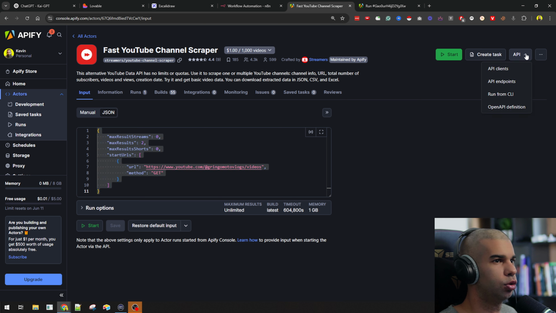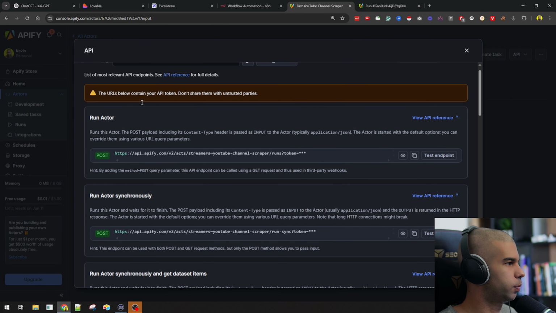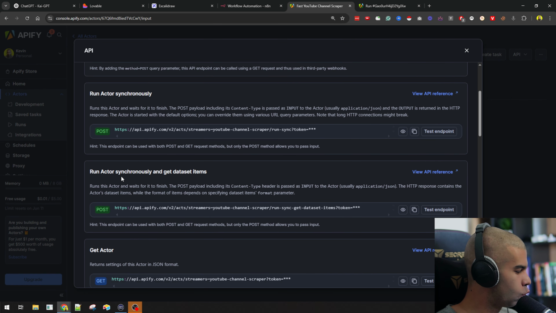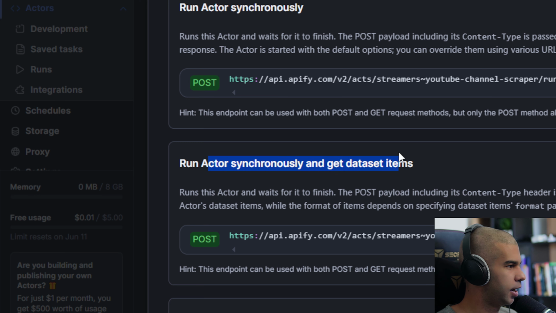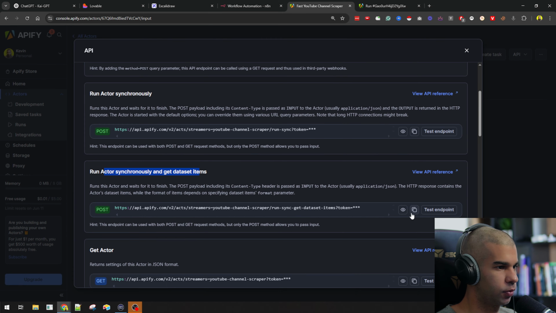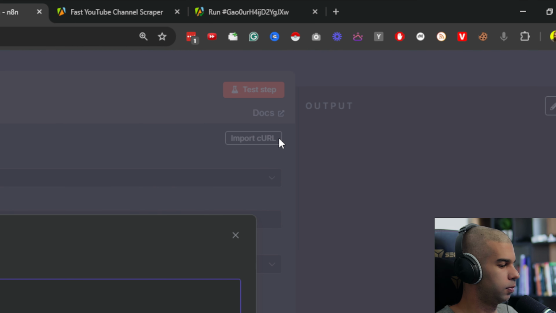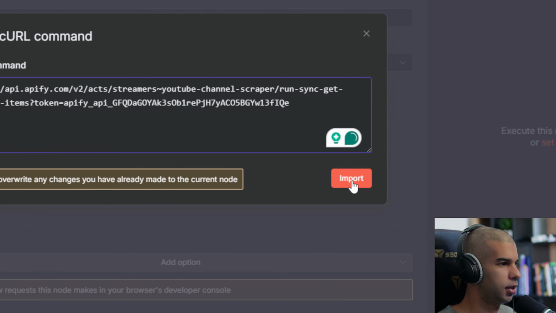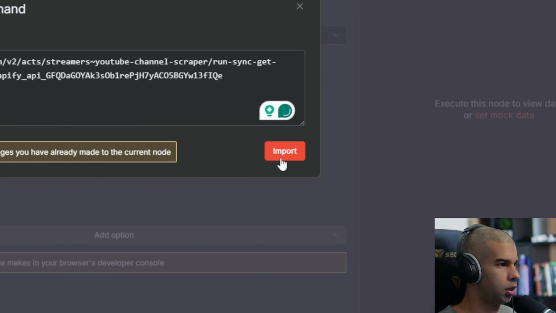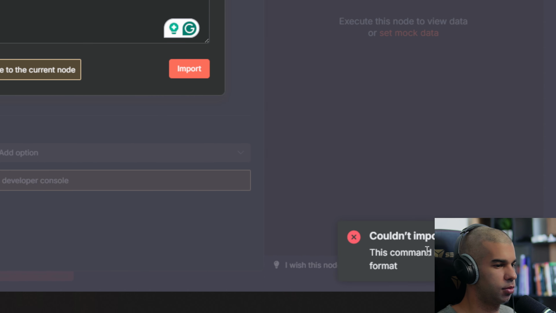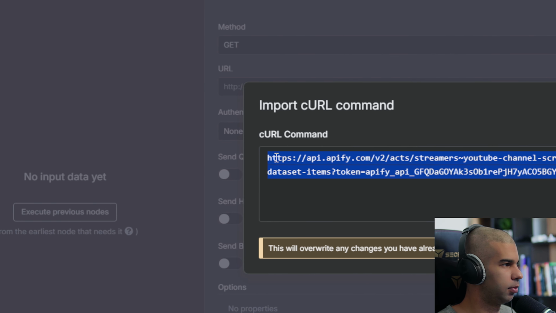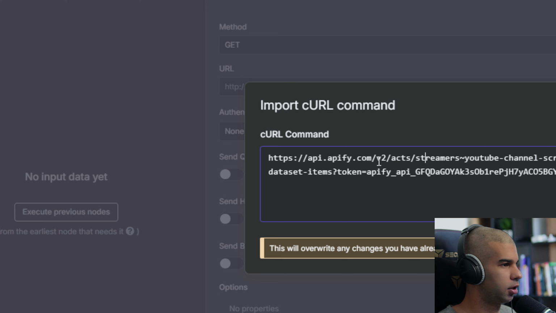And we will also go to API and API endpoints. And here, as I mentioned earlier, we need this run actor synchronously and get dataset items. So I'll just copy this, go back to N8N, hit import curl right here, and paste that in there. Hit import. And here we have an error. In this case, this is not a curl request, this is a URL.